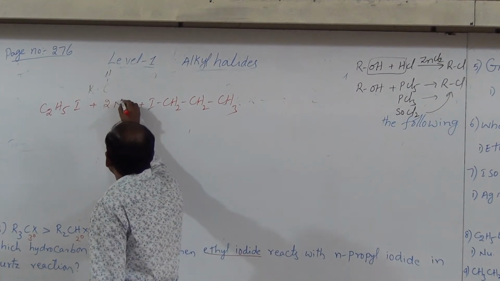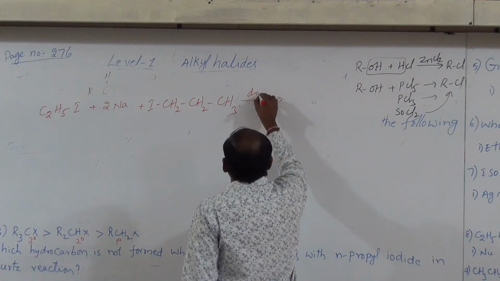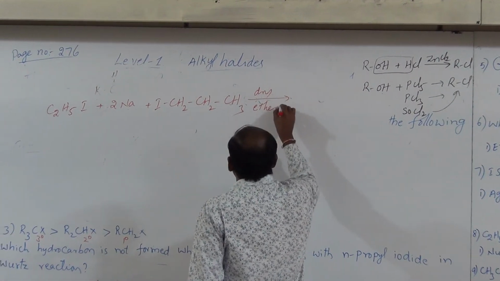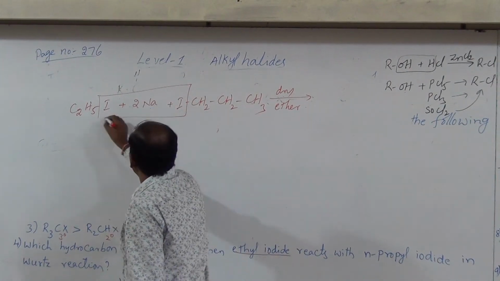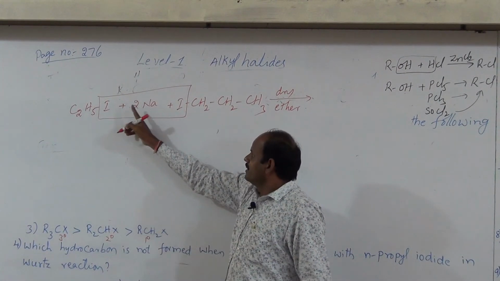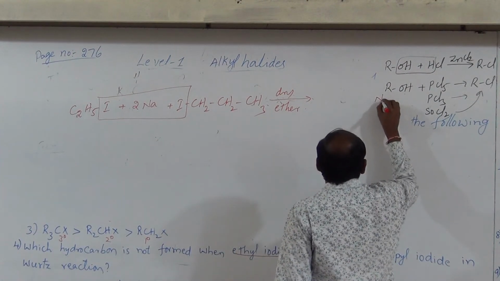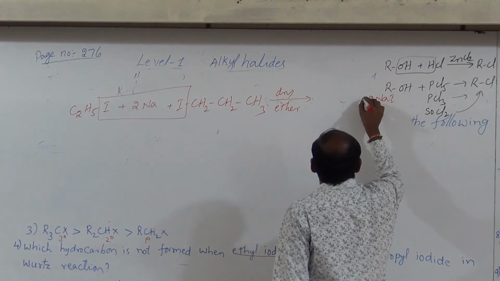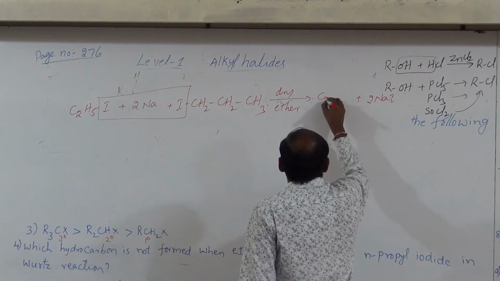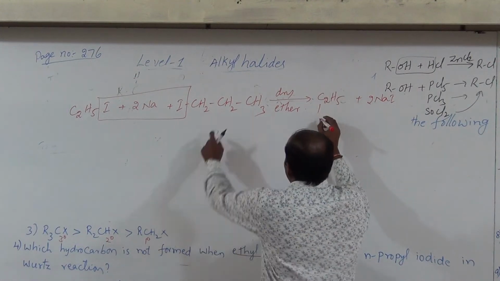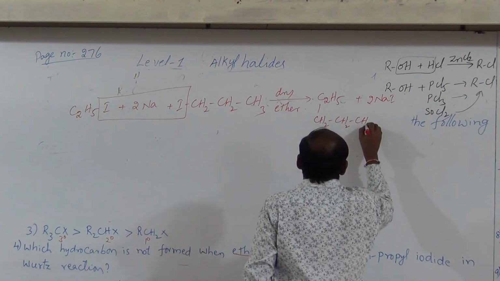In Wurtz reaction, these alkyl halides are heated with sodium in the presence of dry ether. Then what happened here? Sodium and iodine are removed as NaI, 2 moles removed, and another product is C2H5 bonded with this propyl group, CH2, CH2, CH3.